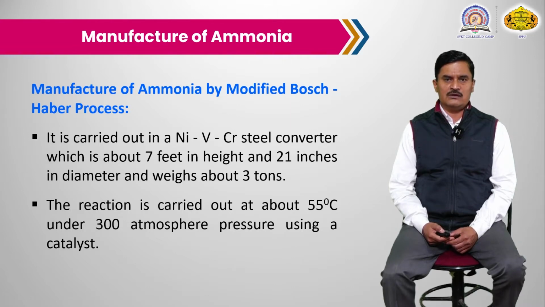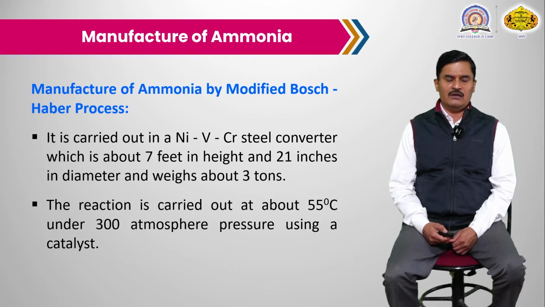So the process requires different types of raw material. It is carried out in a nickel vanadium chromium converter. Nickel vanadium chromium is a very stable steel which is required for the manufacture of ammonia, because in this case a strong pressure of near about 200 to 300 atmospheres is used, and a temperature is also required, because both raw materials are neutral molecules.